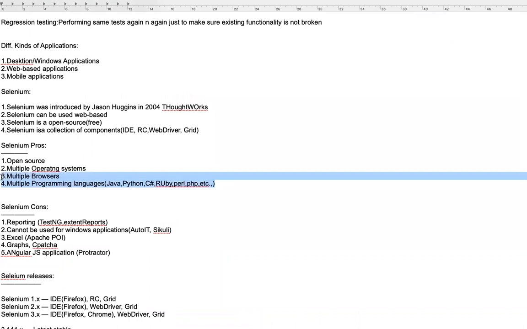Mostly, the reasons Selenium has become so popular: the first reason is that it is open source. It's entirely open source, it's free. And if you see here, it supports multiple operating systems. It doesn't limit itself to one operating system. It also supports multiple browsers. So if you want to certify your product on different browsers, you can use Selenium scripts. You write your script only once, but you execute the same script on multiple browsers, and you can certify your software or product easily.